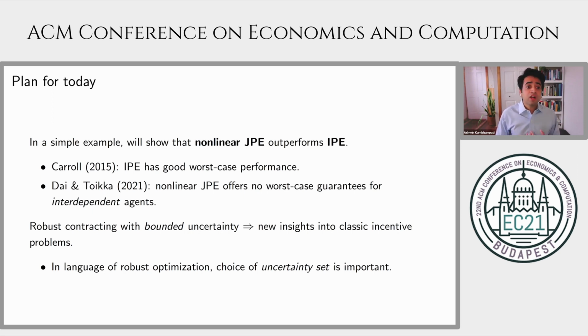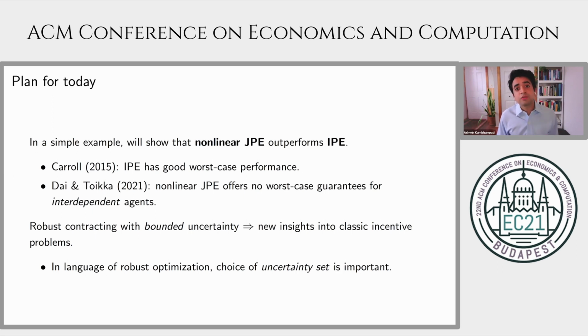In particular, Gabriel Carroll considers an environment similar to mine with a single agent and shows that independent contracts that are linear in individual output have good performance. Those arguments will extend to my setting because the principal will hypothesize that the agents are independent. And so independent performance evaluation will actually have very good worst case performance guarantees. At the same time, I'm going to show that one can do better with the second agent by linking the payments of the two agents.